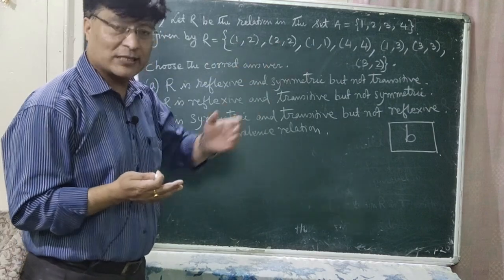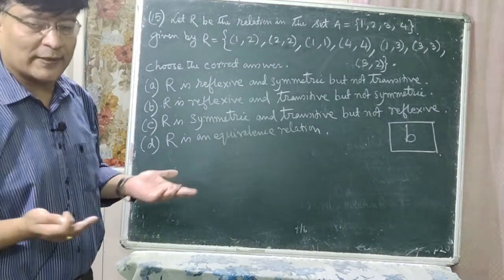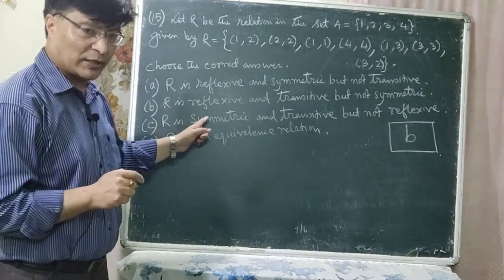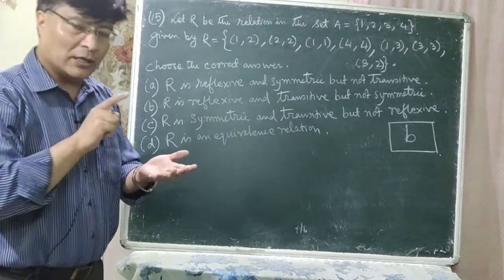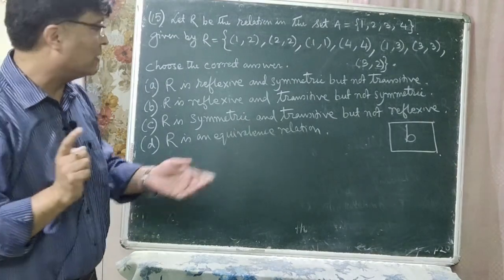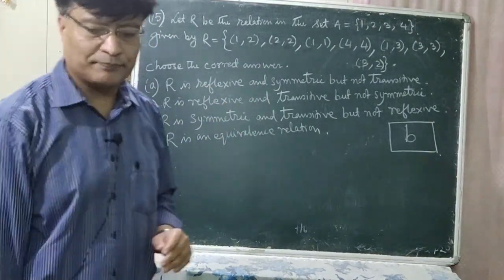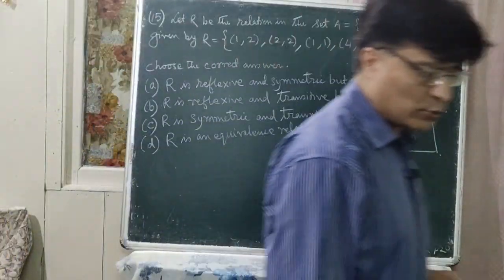You have to analyze this one yourself for reflexive, symmetric and transitive, and whether it is an equivalence relation or not. It is not an equivalence relation because it is not symmetric. For R to be an equivalence relation, R should be reflexive, symmetric as well as transitive. Since it is not symmetric, it is not an equivalence relation. Is that clear? So now let's do the next question.